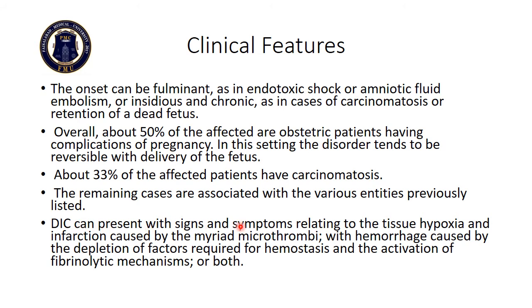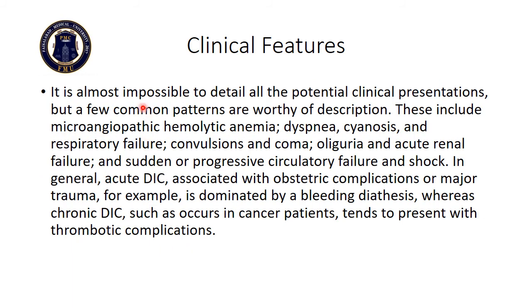DIC can present with signs and symptoms relating to tissue hypoxia and infarction caused by myriad microthrombi, with hemorrhage caused by the depletion of factors required for hemostasis and the activation of fibrinolytic mechanisms, or both. So the signs and symptoms seen in DIC can be related to either thrombi or hemorrhage, or both. It is almost impossible to detail all the potential clinical presentations, but a few common patterns are worthy of description.